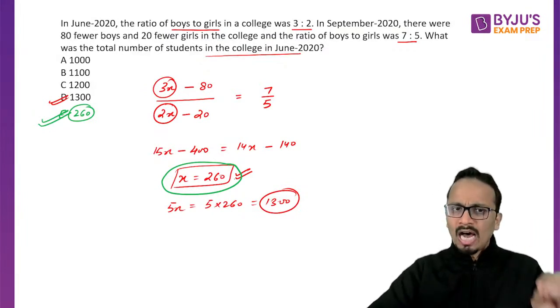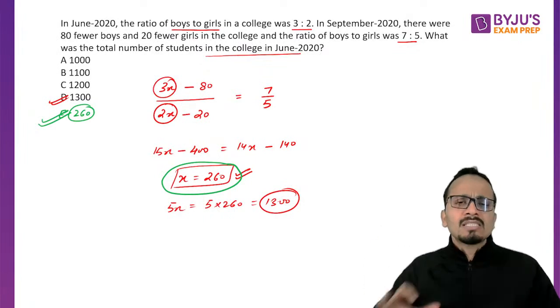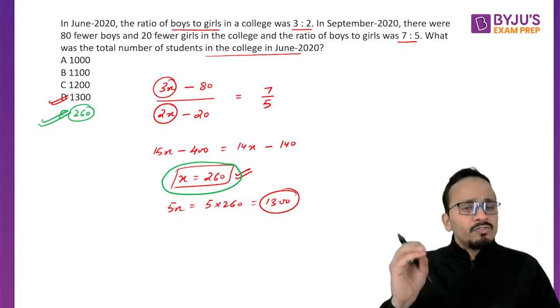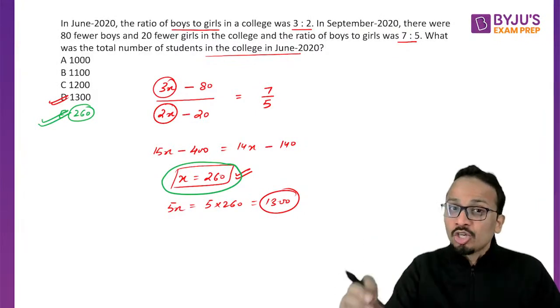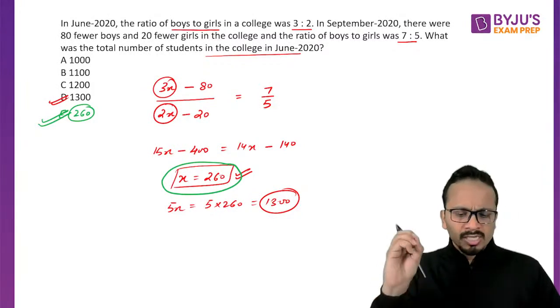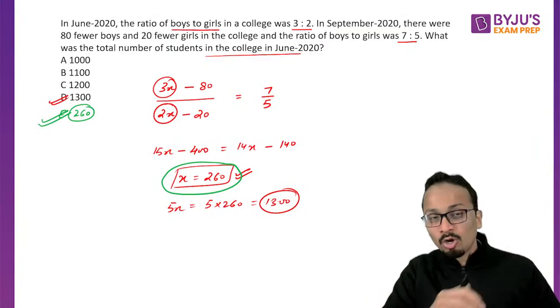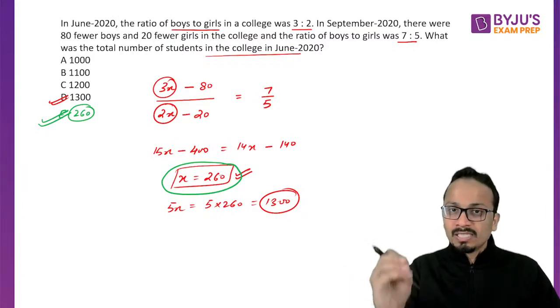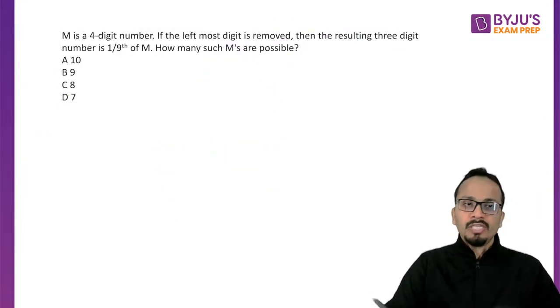So after you get the value of x, after you're done with the solution, just read the last line of the question before you mark your answer. It will hardly take 2 or 3 seconds more, but it will ensure that you are not going to mark a wrong option in your examination. This is one problem with a lot of students, so please save yourself from this. Let's move on to the next question, question number 3.